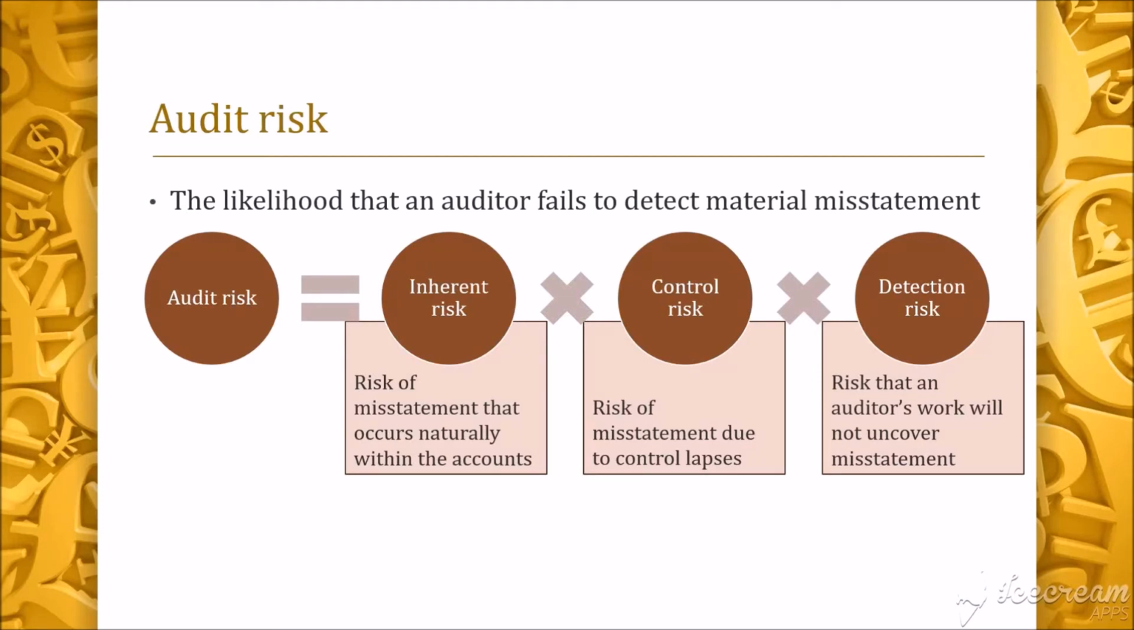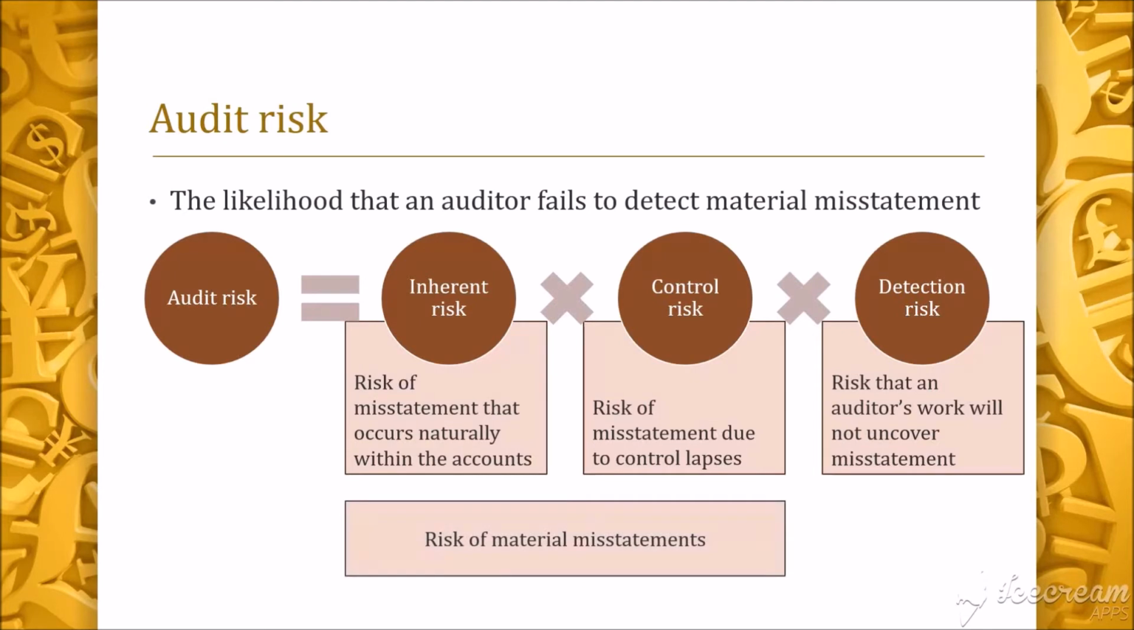The risk of material misstatement is the inherent risk and control risk combined. Inherent risk and control risk are beyond the auditor's control. Therefore, to minimize audit risk, the auditor will minimize its detection risk by performing more extensive work. The auditor could also collect better quality audit evidence which will help uncover misstatements more easily.